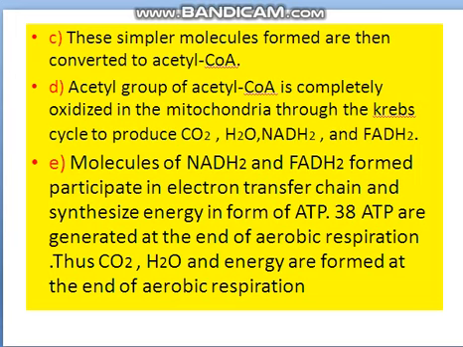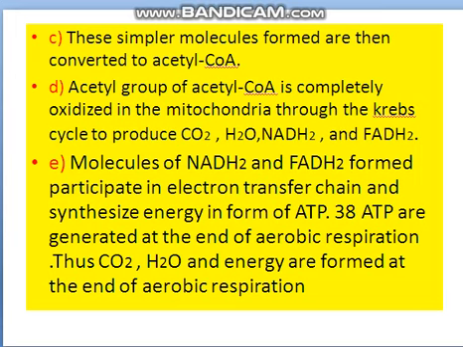C. These simpler molecules formed are then converted to acetyl coenzyme A. D. Acetyl group of acetyl coenzyme A is completely oxidized in the mitochondria through the Krebs cycle to produce CO2, H2O, NADH2, and FADH2.